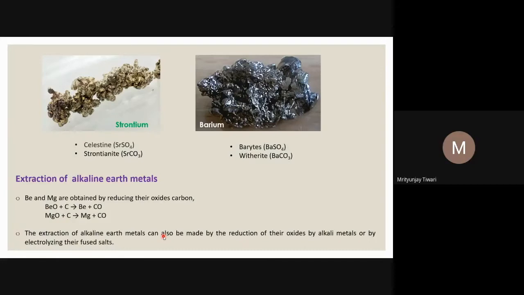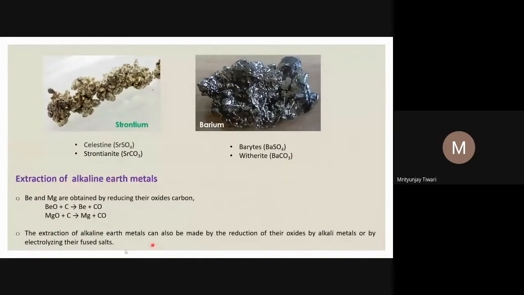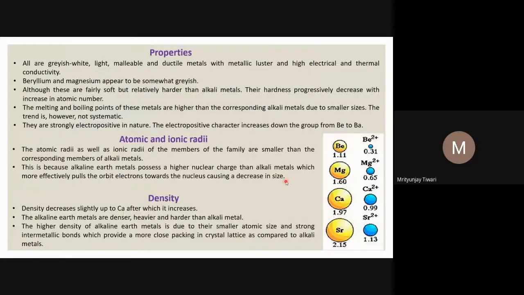You take these proper ores and fuse them, which means you heat them at a very high temperature so that they melt, and this molten salt you can use in the electrolytic cell, where the metal will be electroplated at the cathode, and from there one can remove it and take it out. So one can extract the metals from their ore using the electrolytic process employing fused salts. Fused salts means the molten salts.